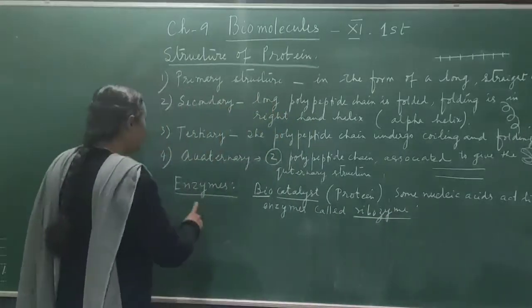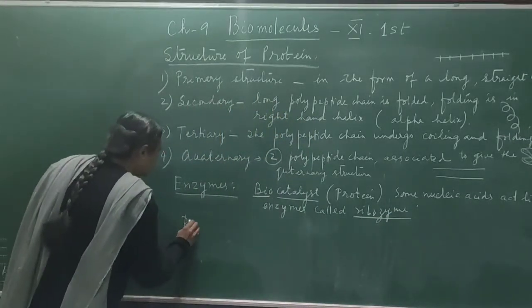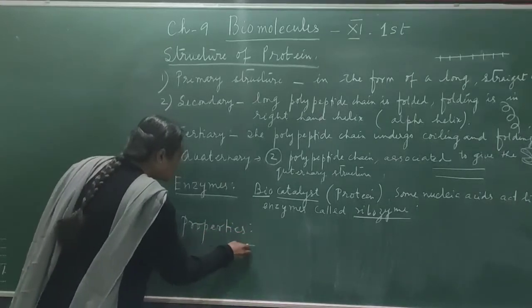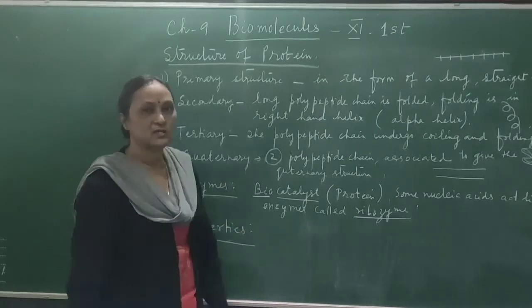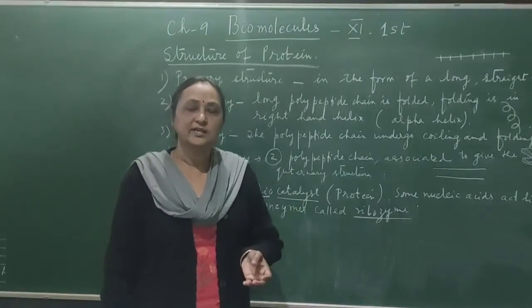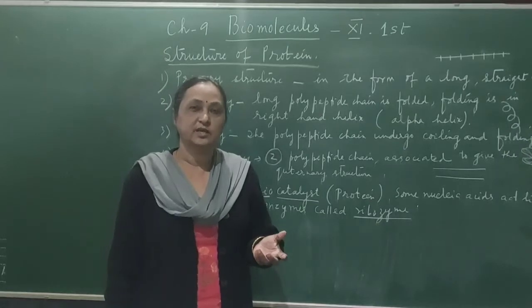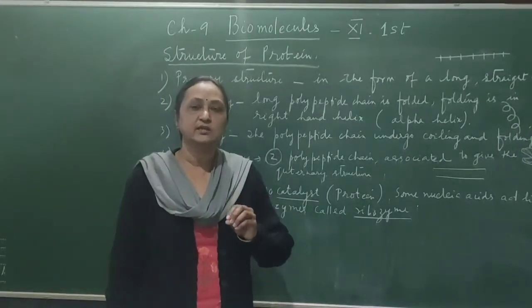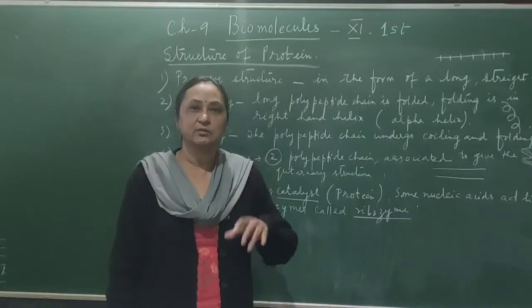So what are the properties of enzymes? First, all the enzymes are protein molecules. All the enzymes can accelerate the rate of biochemical reactions. Inside the living body, without enzyme, no biochemical cycle can operate.